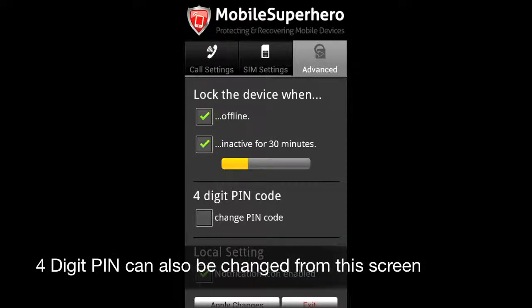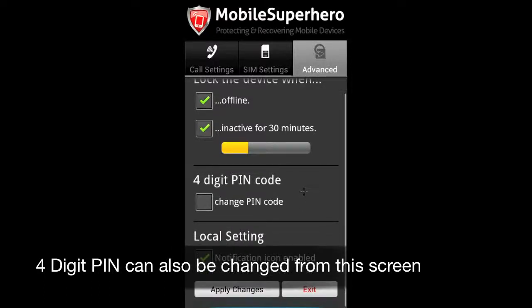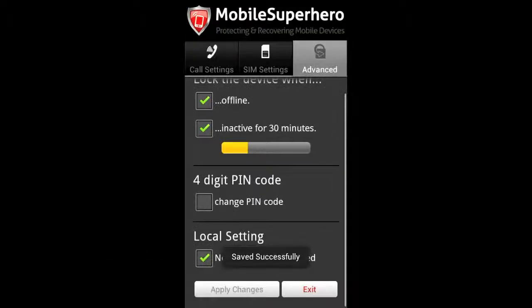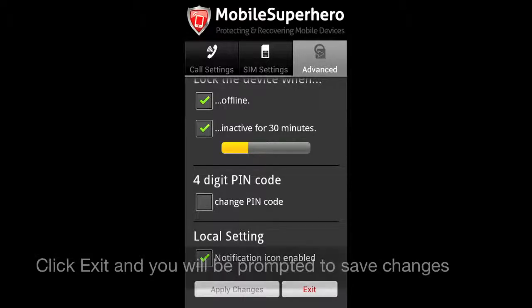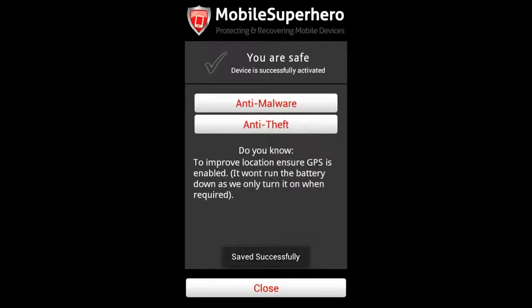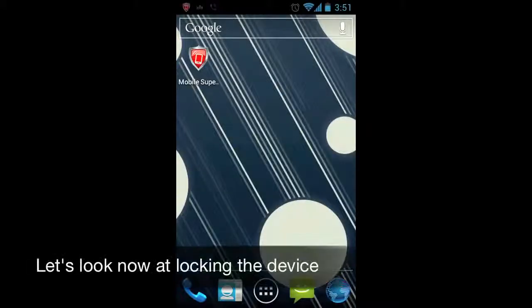The 4-digit PIN can also be changed from the advanced settings. Click Apply Changes to save the changes made. Clicking Exit will prompt the user to save the changes. Let's now look at locking the device from the vault.